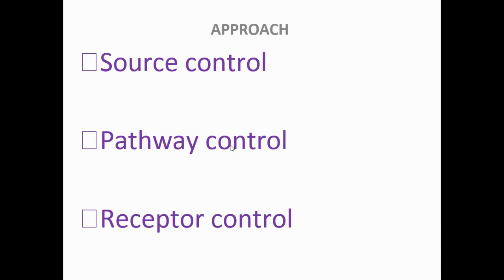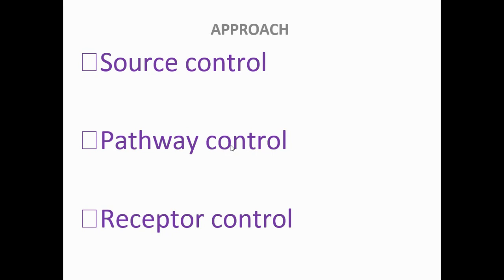Another is called pathway control. Pathway control means that even if a minimum amount of air pollutant is generated, between generation and release, that is between the engine and the exhaust, the silencer, we condense or trap the maximum amount of pollutant before releasing it to the atmosphere with some device. That is called pathway control.